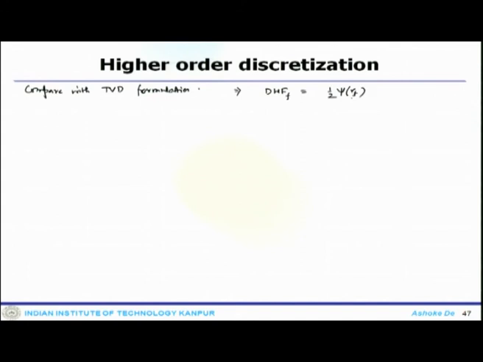Now, the coefficients arising from this implementation would be diagonally dominant. If you use this downwind factor based on the TBD framework, they will become diagonally dominant, and that is why this would be quite stable.